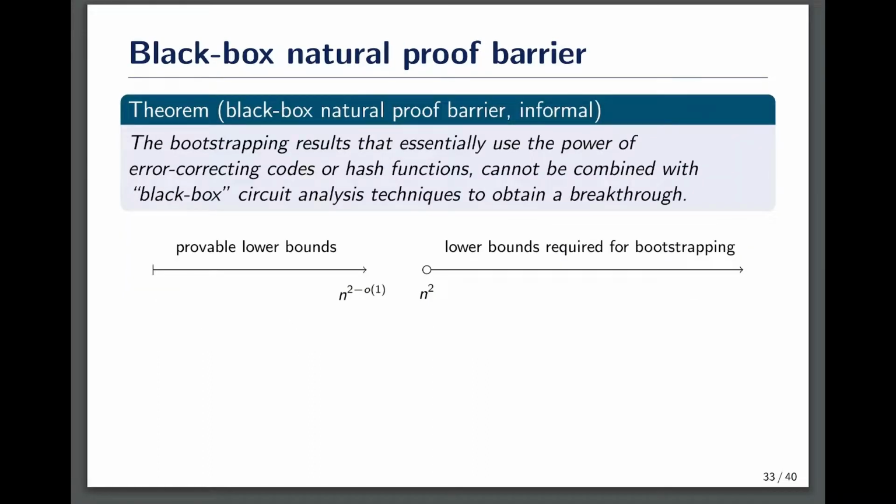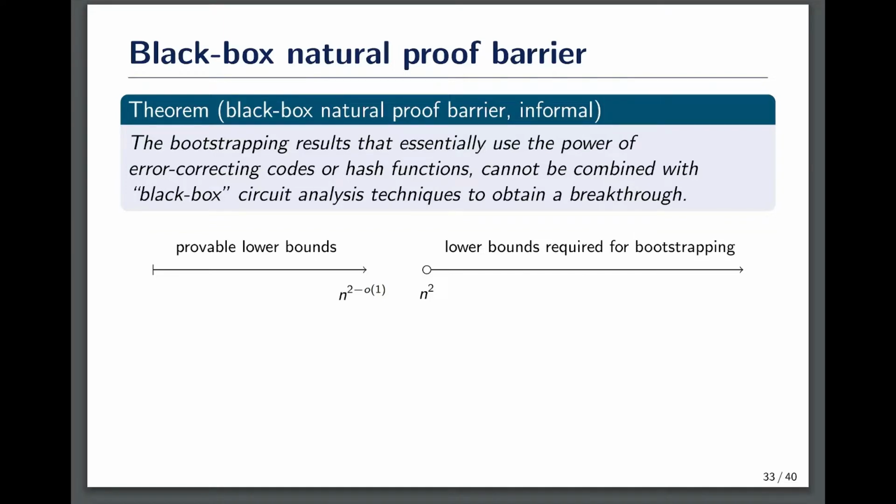In this paper, we introduce a new barrier called the black box natural proof barrier for two natural classes of techniques of bootstrapping results. Intuitively, we show that bootstrapping results that essentially use the power of arithmetic codes and hash functions cannot be combined with black box circuit analysis techniques to obtain a breakthrough.